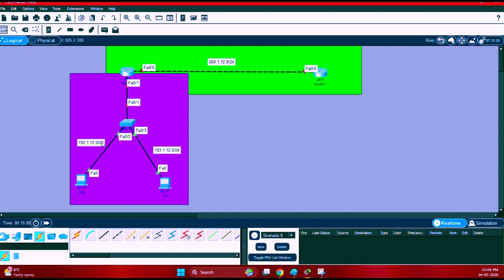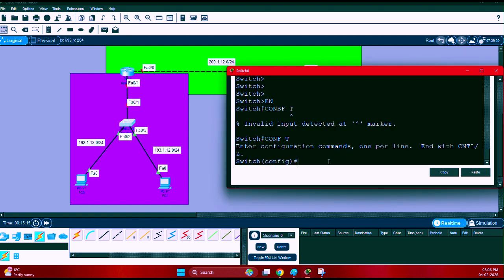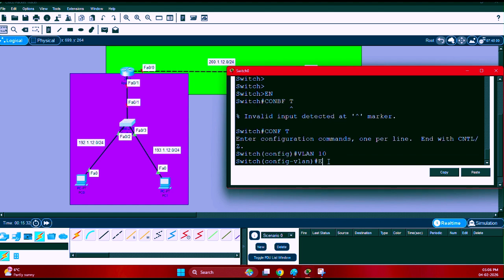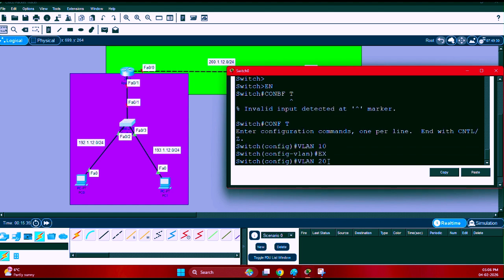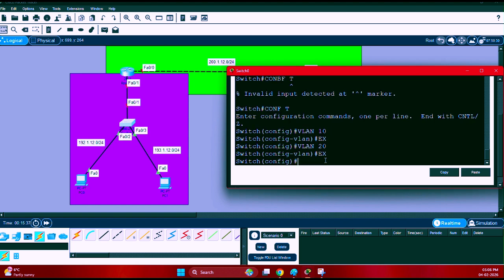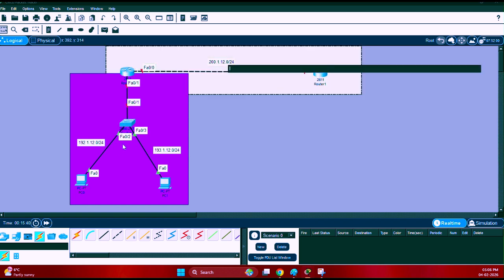If you have two networks here, you have to create two VLANs. If you have three networks, you have to create three VLANs. It depends upon the number of networks; you create that number of VLANs. So we have to create two VLANs here, because we have two networks. You can name your VLANs by your own choice. We are going to create VLAN 10 and the other VLAN we will create is VLAN 20. So now we have two VLANs, VLAN 10 and VLAN 20.